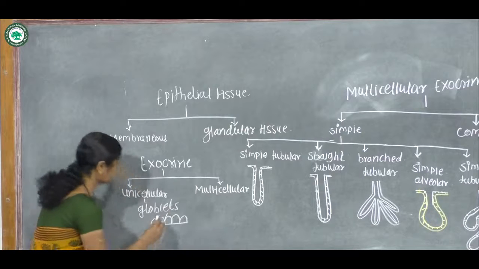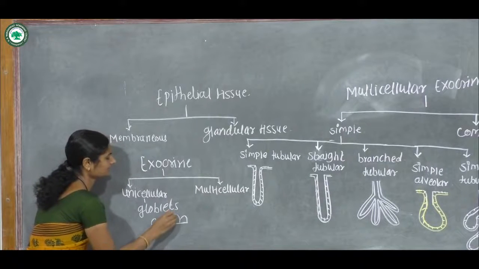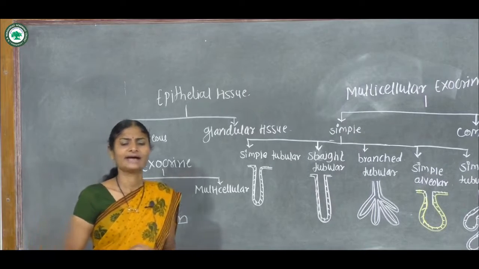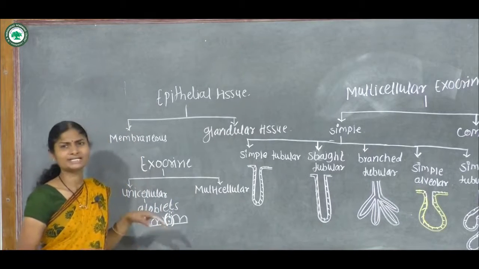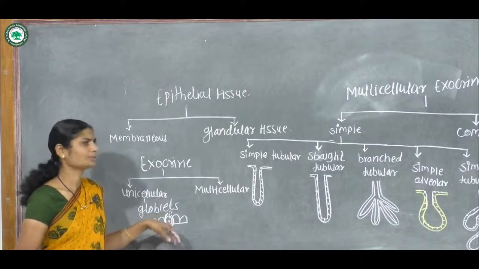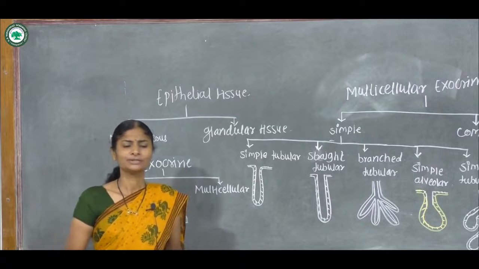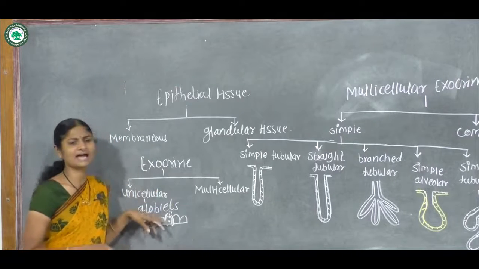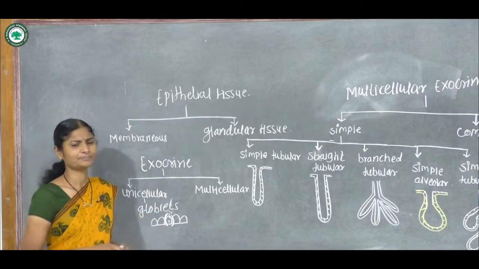Their main function is protection and lubrication. Such glands are present in the sublingual gland.